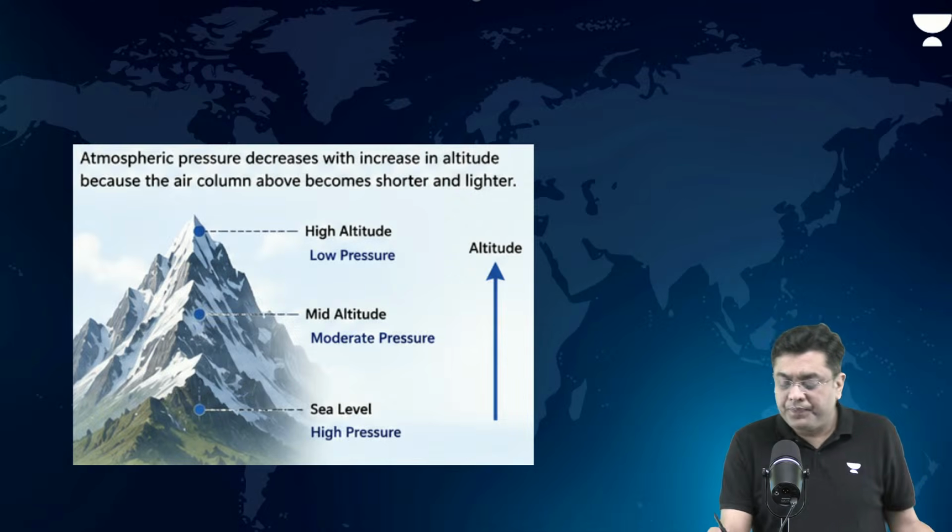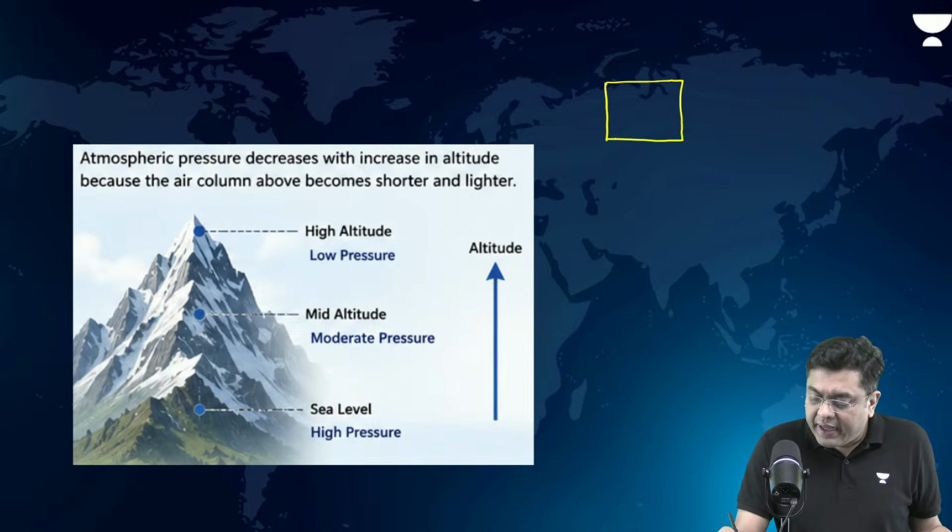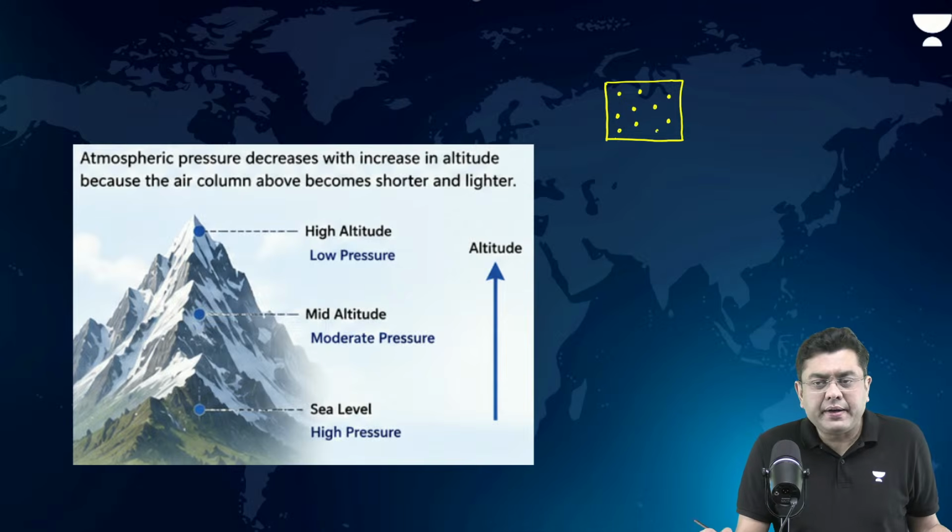Consider this. I have two air parcels. In this case, I have the particles, right? Two air parcels, the same air parcel, let's suppose of the same volume.